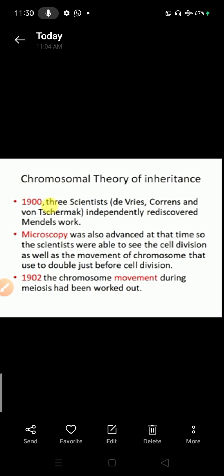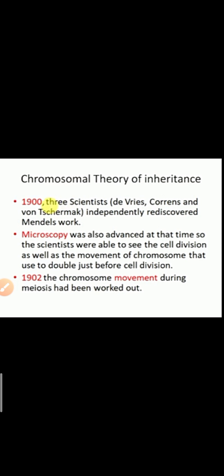This process could be seen by scientists, and in 1902 chromosome movement during meiosis was worked out. So chromosome movement and cell division, the meiosis and mitosis processes, were discovered. Only at that time did Mendel's work properly get recognition.